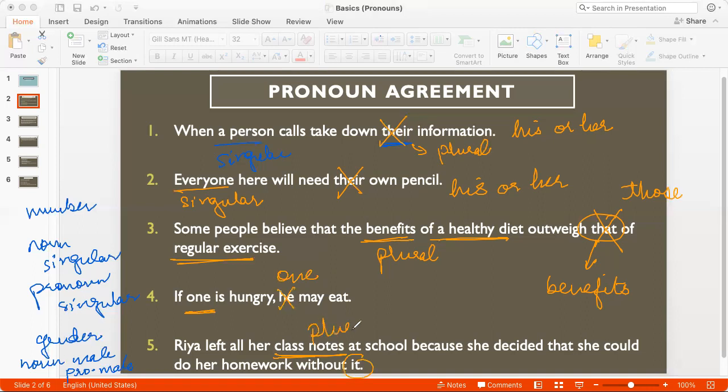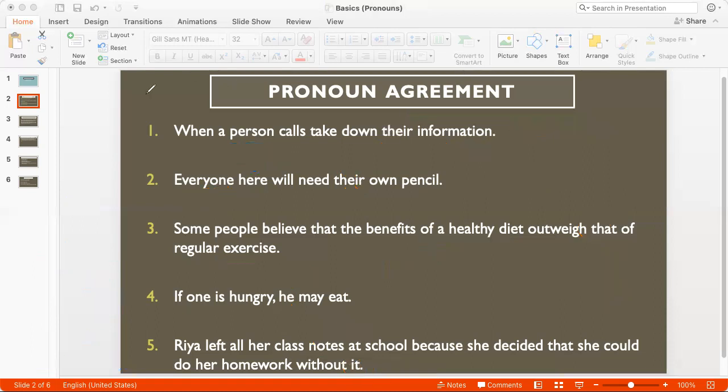But class notes is plural, and so I cannot use the singular it. I will have to use them. She realized she could do her homework without them. So that's what we mean by pronoun agreement. The pronoun should agree with the noun in terms of the gender and in terms of number.